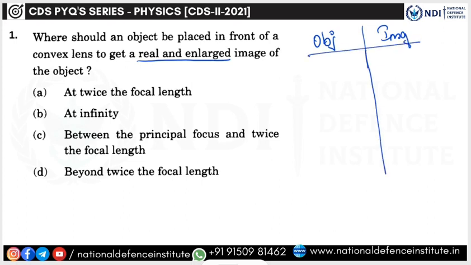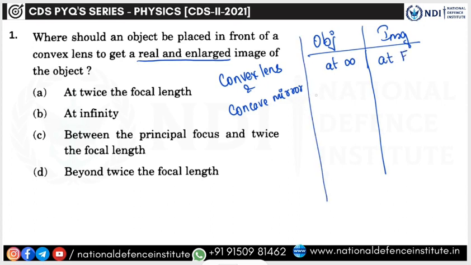This table is very important, and it is the same for convex lens and concave mirror. I'll teach you a simple trick to remember this. If you place the object at infinity, you will get the image at focus. If you place the object beyond 2f, you will get the image between f dash and 2f dash on the other side.